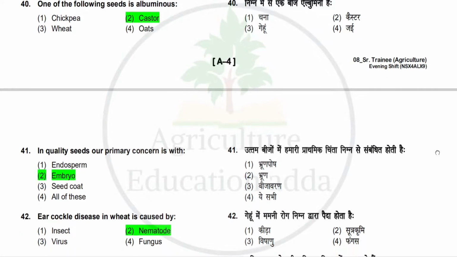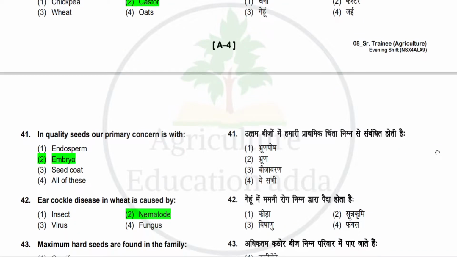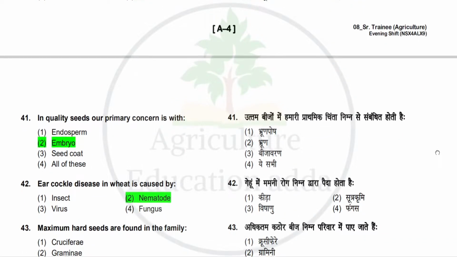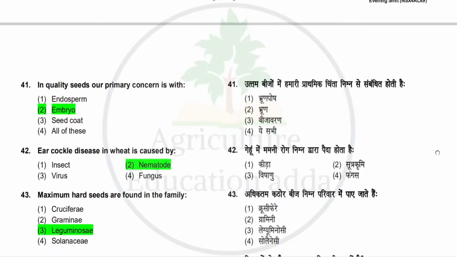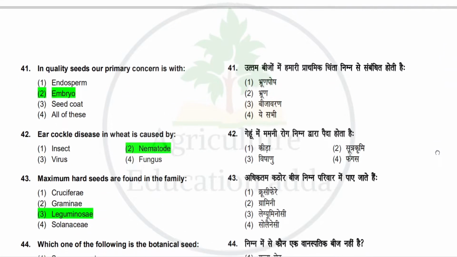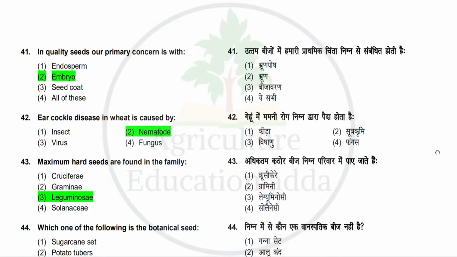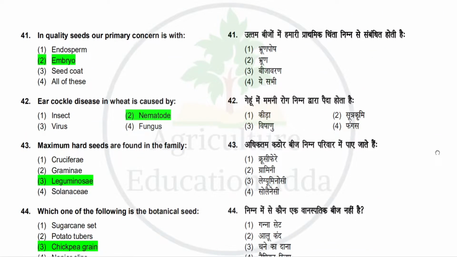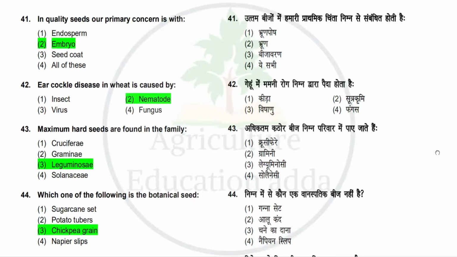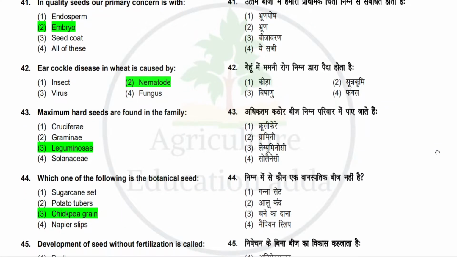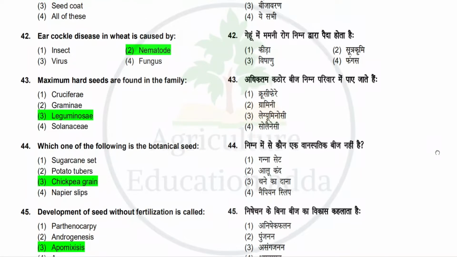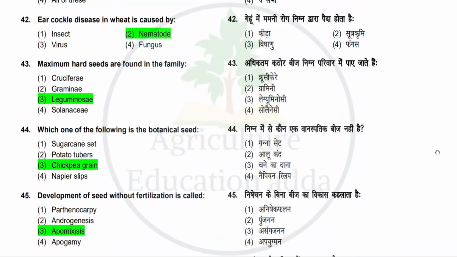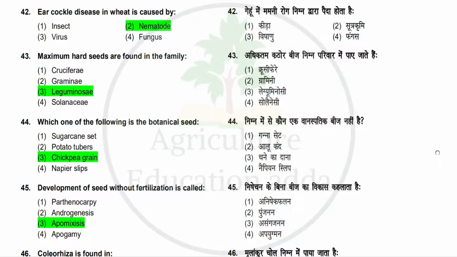Next question is ear cockle disease in wheat is caused by. Option is insect, nematode, virus, fungus. So correct answer is nematode. Next question is maximum hard seeds are found in the family. Option is cruciferae, gramineae, leguminosae, solanaceae. So correct answer is leguminosae. Next question is which one of the following is the botanical seed? Option is sugarcane seed, potato tubers, chickpea grain, Napier slips. So correct answer is chickpea grain.